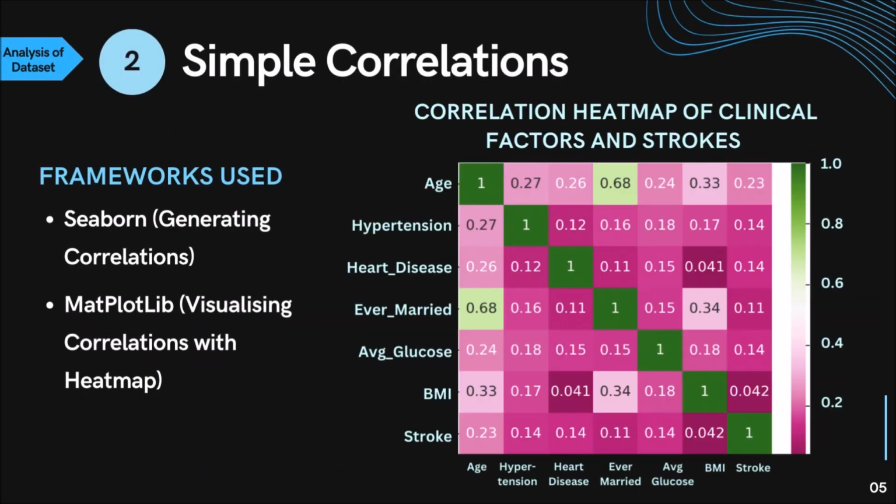Okay, that example was long but necessary, so I can explain this following point. I generated a correlation heat map using these following frameworks to show the simple correlation between all numerical values of the dataset. The higher the number, the higher the values correlate. You can see the diagonal axis is fully correlated because, well, you... age. Simple direct relation between factors and stroke seem to be quite low, which is why we need to use complex correlations or machine learning methods to classify and predict these data.